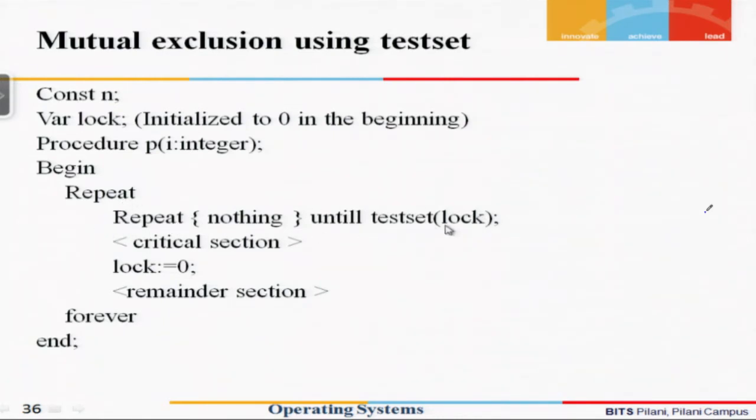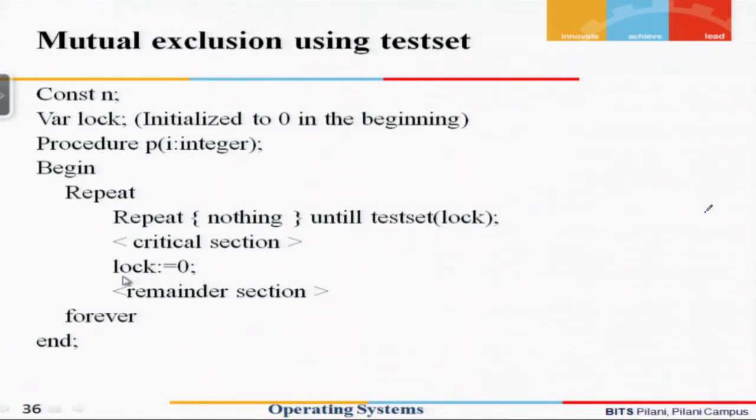As soon as test set lock results in a true condition, it will terminate and start executing the critical section. And after having executed the critical section, once again we can mark the lock equal to 0.